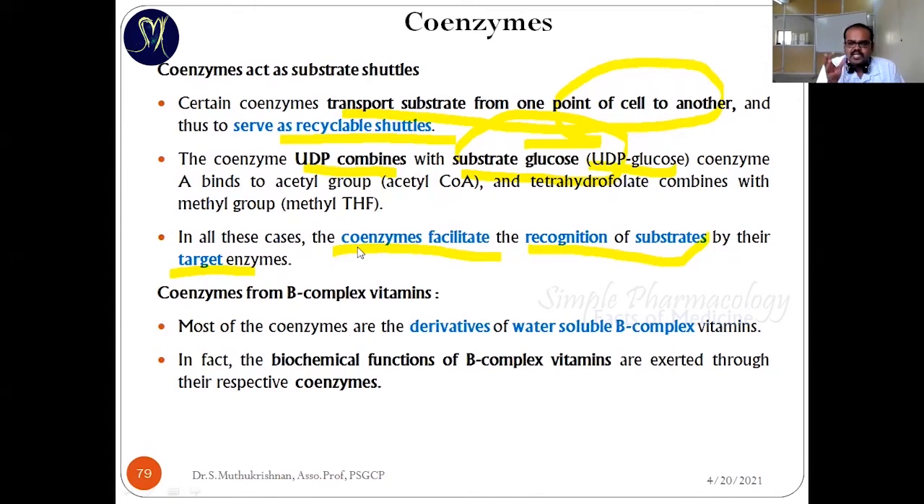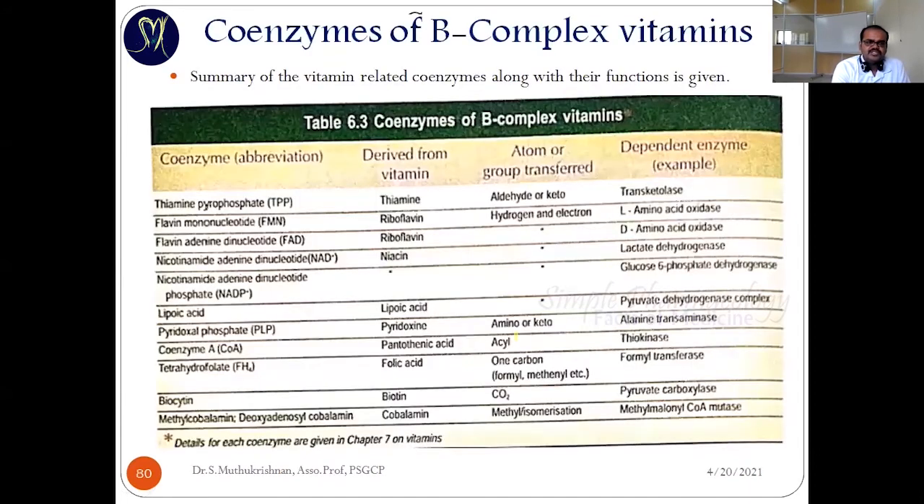So next, what exactly are coenzymes? Where do they come from? What is the chemical nature? Mostly the coenzymes are B-complex vitamins. That means they are derived from vitamins. So mostly the coenzymes are derivatives of water-soluble B-complex vitamins. During biochemical reactions, the vitamins act as coenzymes during various biochemical functions.